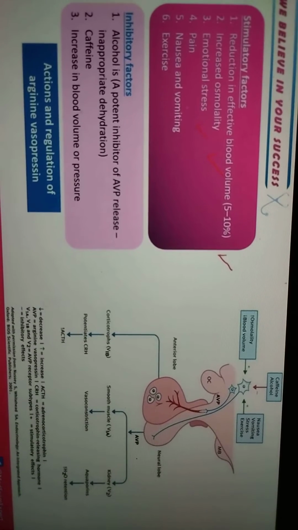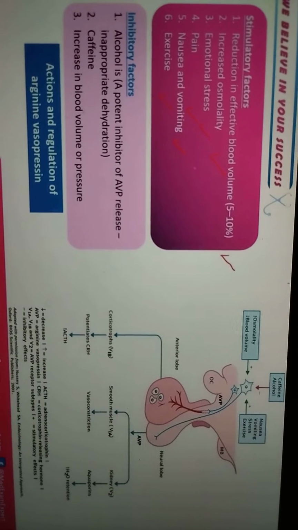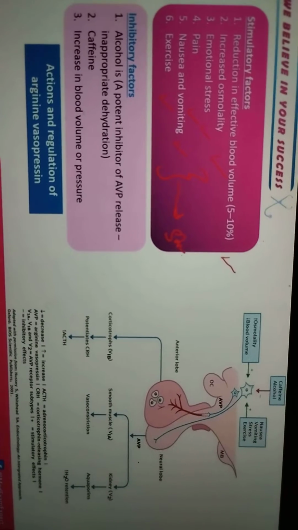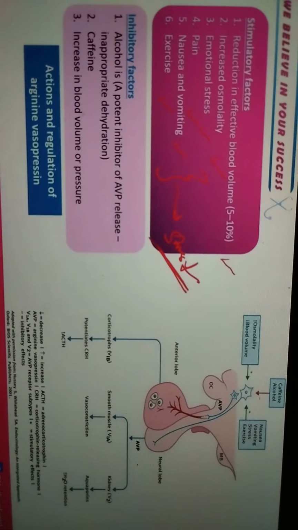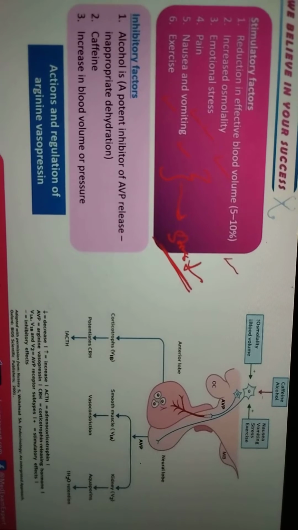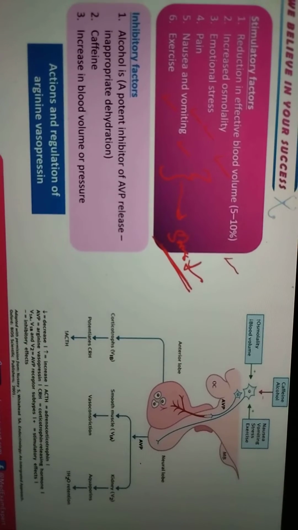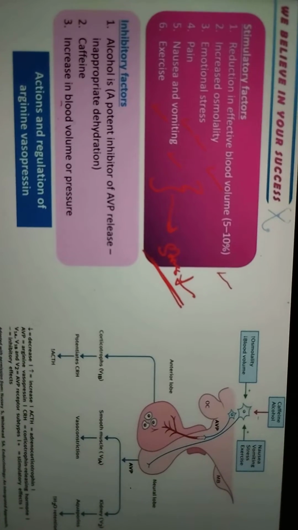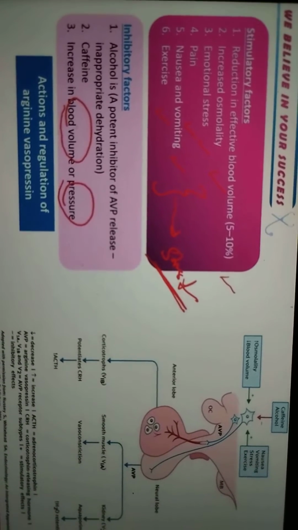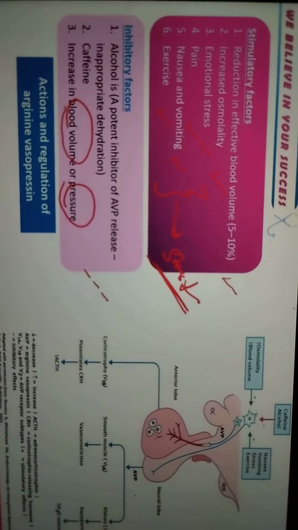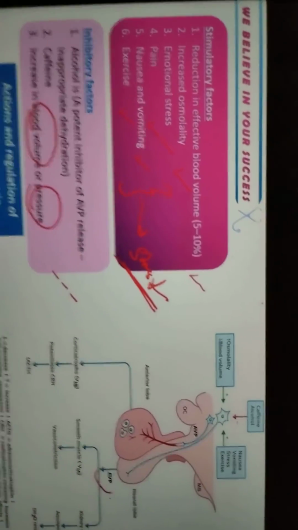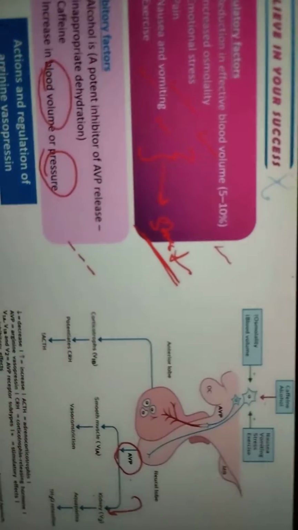If there is any stress, pain, nausea and vomiting, or exercise, I can collectively call them stressful conditions. All this will stimulate the release of arginine vasopressin. On the other hand, alcohol, caffeine, and any increase in the blood volume or blood pressure will inhibit the release of arginine vasopressin.